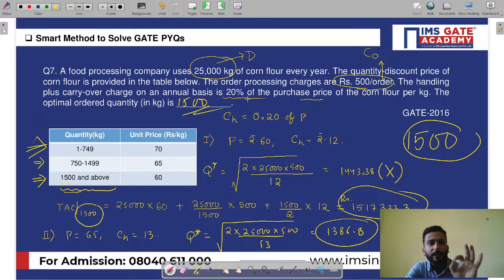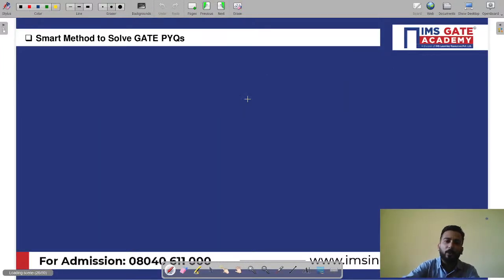If you follow this concept, my dear friends, just follow this method and do any price break question. You are going to solve it in a very easy way. Now, students who have attended my classes, I know that they are not going to face any difficulty in solving this question, right? So, my dear friends, let's move on to the next question.